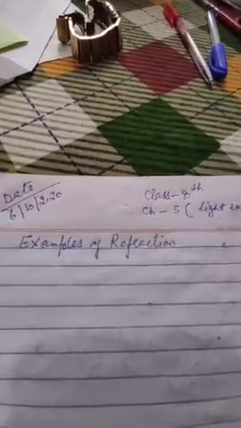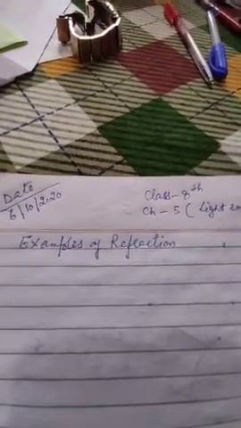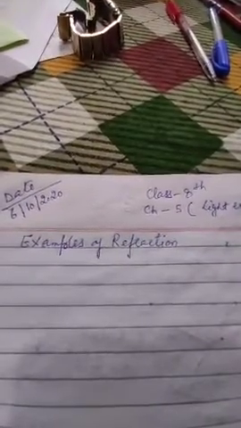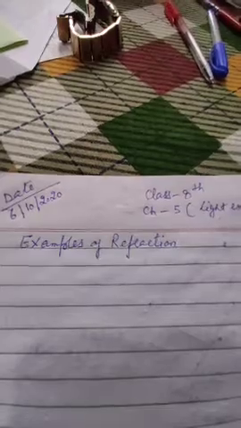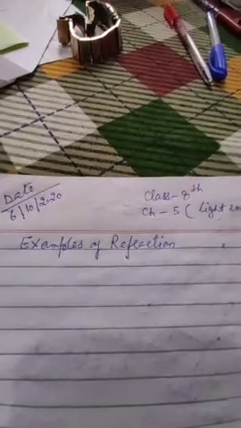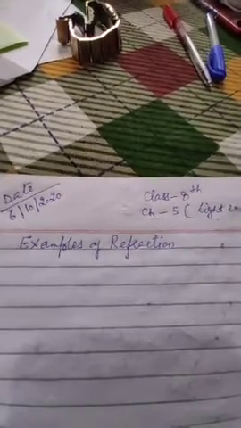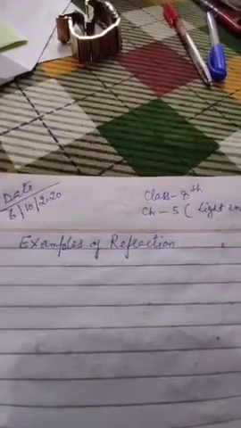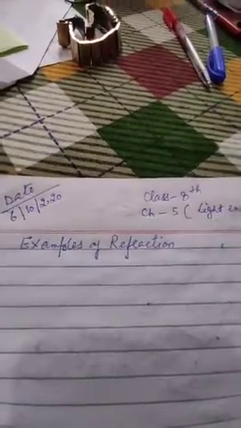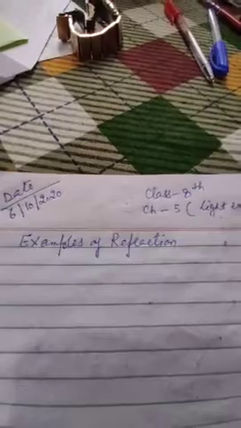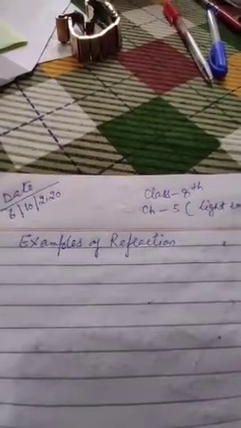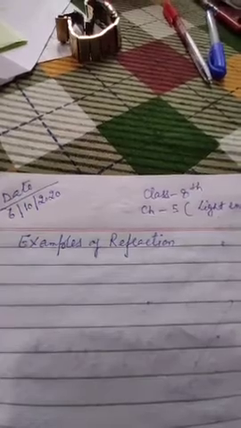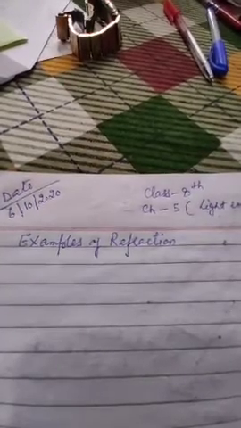Why? That raised depth is called, or you can say, the virtual image of the object. And this is all due to the phenomena of refraction of light.